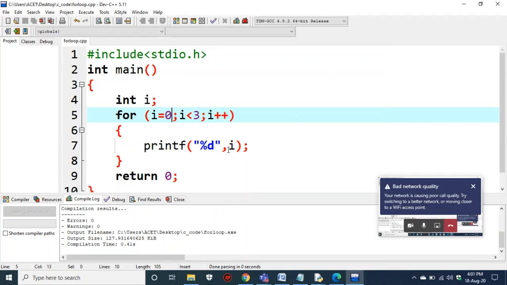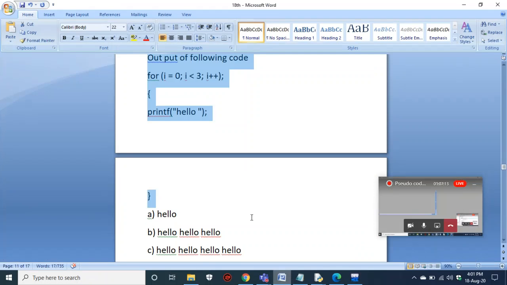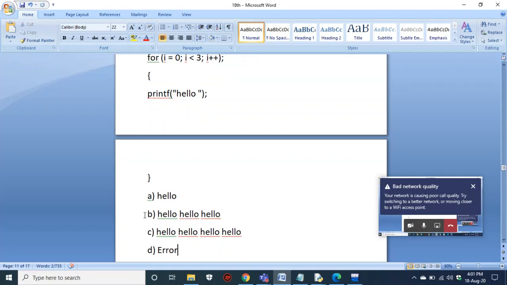So if you make a statement here, now the hello will be printed 3 times because now this print statement has a relation with the for loop. This print is inside the for loop. What if you place a colon? That means you have ended your loop at that point. Now if you write any number of statements here, they don't belong to the for. So the output of this code is only one hello. You get it only one time.